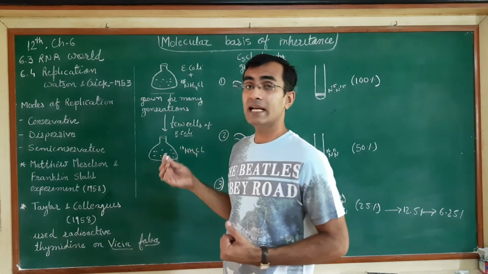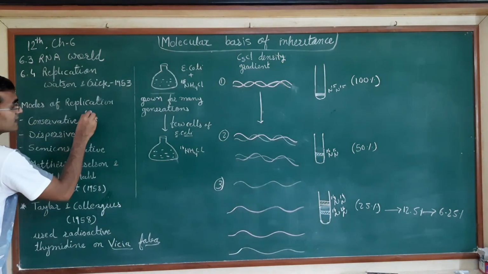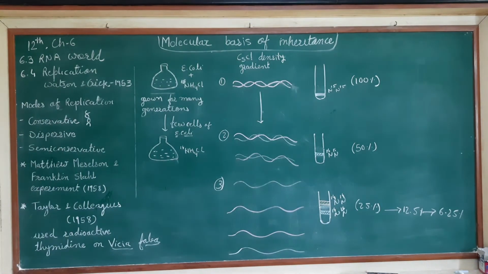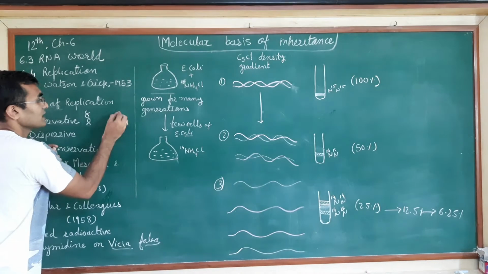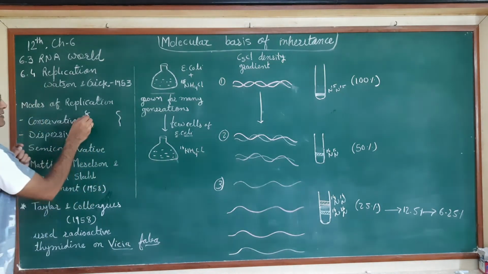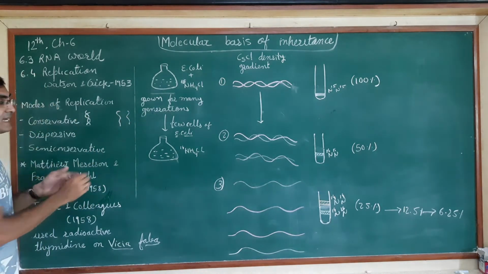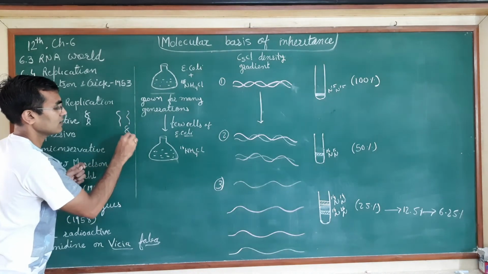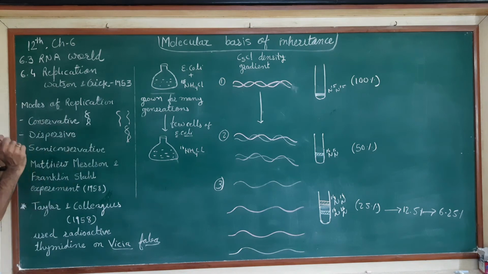Suppose this is the double-stranded DNA. When the new DNA is synthesized, both the strands are there. If they get replicated, then one strand will produce a new strand, and the other strand will also produce the other new strand. When combined, they will form the newly synthesized whole new DNA.